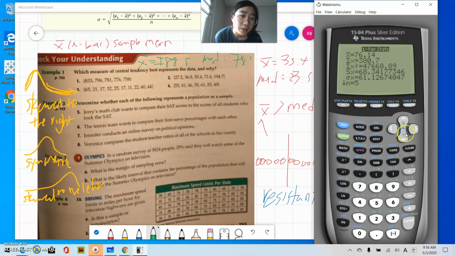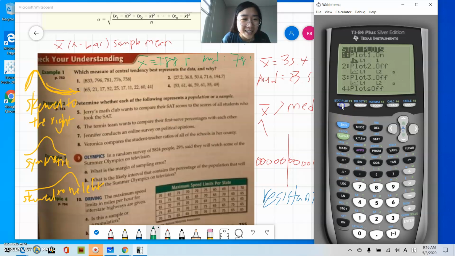Enter. So mean is 76.14, median 50.4. You know for sure this is skewed. That's a lot. That's a big difference. Oh, maybe not. We'll see. We'll see what this says.